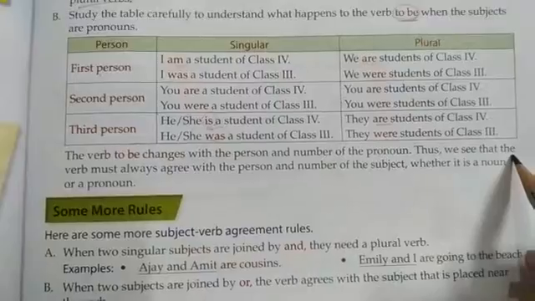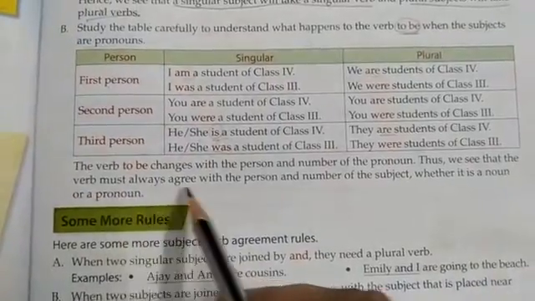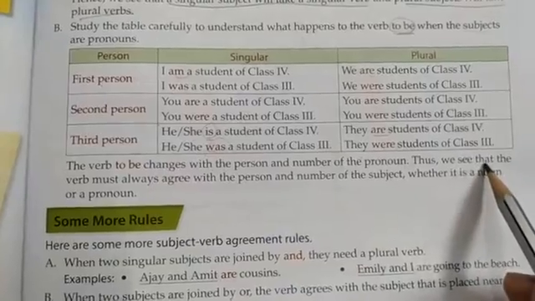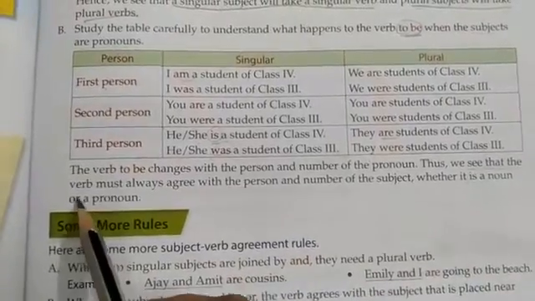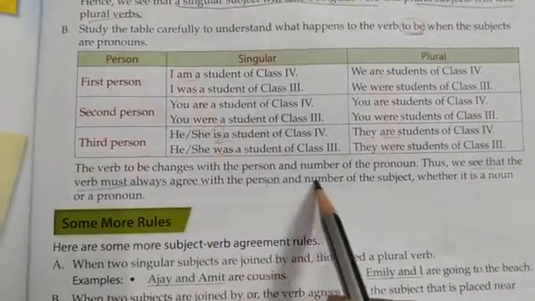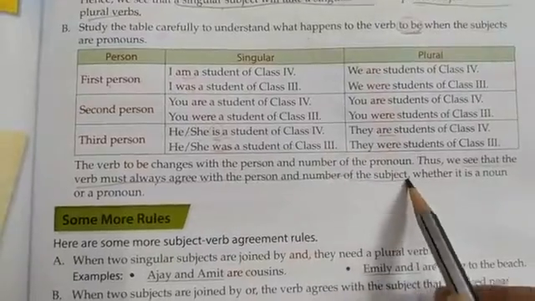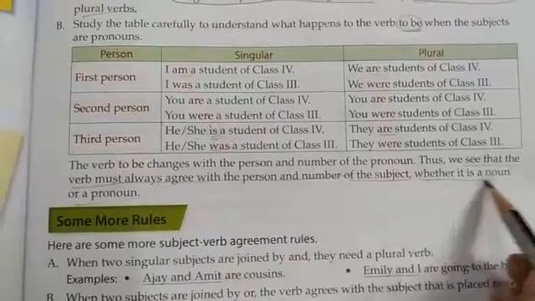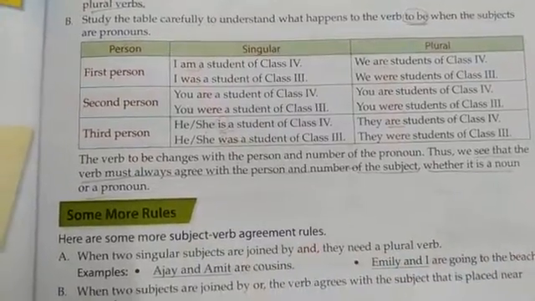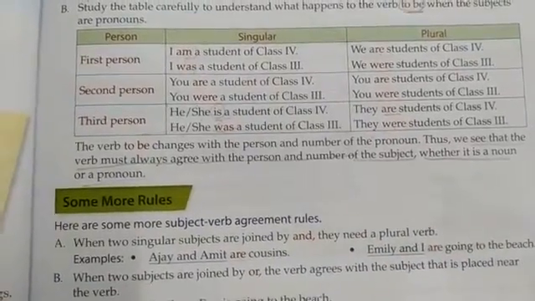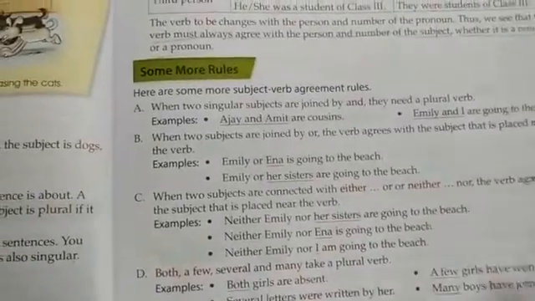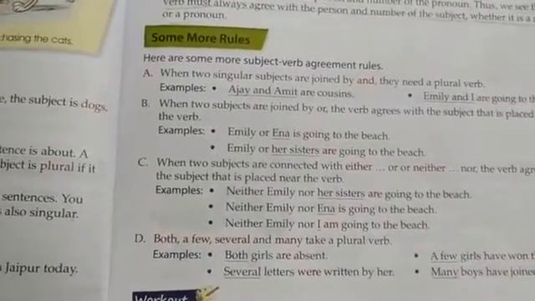Thus we see that the verb must always agree with the person and number of subjects. So through this we know that the verb must always agree with the person, that means the subject, whether it is a noun or a pronoun. Even if it is a noun or a pronoun, according to the subject, the verb must always agree with it. Then over here we have some more rules about subject verb agreement.